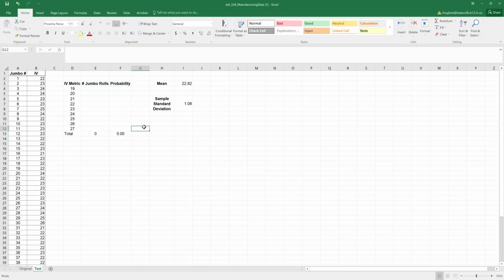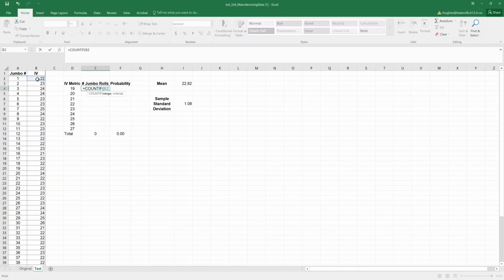By going through and clicking out of the cell, then I can go ahead and write a formula in cell E4, and we're going to utilize a function to count how many jumbo rolls have an IV metric of 19. By doing so, I'm going to type equals, and I will use the COUNTIF function to write our formula. Double clicking on COUNTIF, it is going to look for a range, and then it is looking for criteria. So the first thing we need to do is select a range.